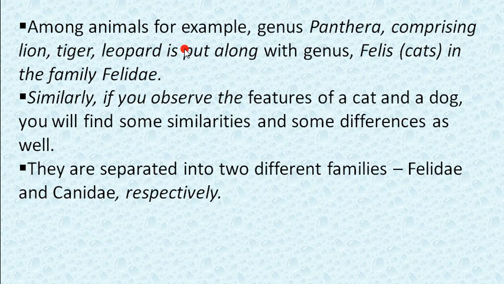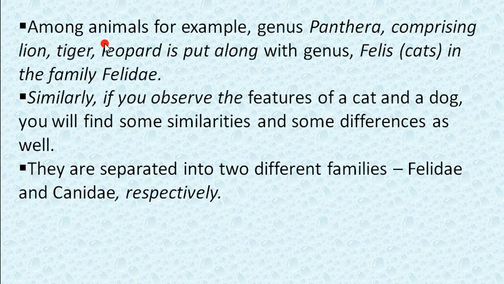Among animals, for example, genus Panthera, comprising the lion, tiger and leopard, is put along with the genus Felis. So here the genus Felis is in the family Felidae.